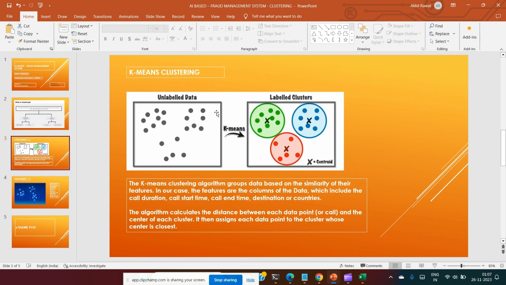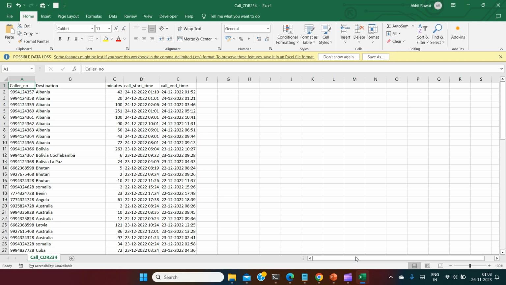K-means clustering is an algorithm which groups data based on the similarity of their features. In our data model, the features are the columns of the data: call duration, call start time, end time, destination or country. Let me show you in Excel as well.